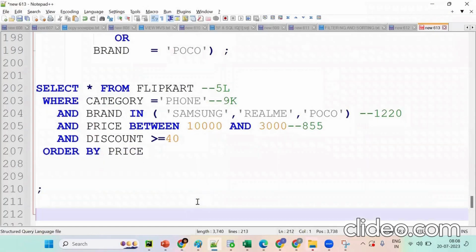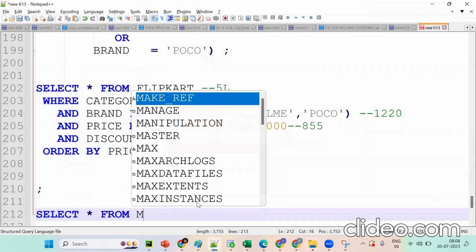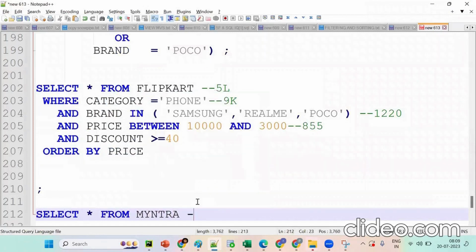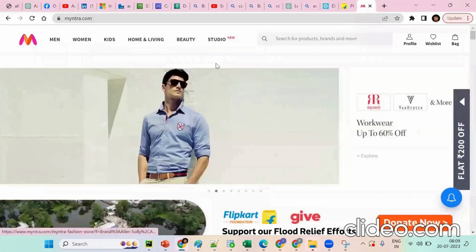In the sense like what? Select star from Myntra. Okay. Suppose when I put Myntra, assume that in real time it will give you multiple results. As of now, understand only. Okay, so it's having 2 lakh records. See, no. Now I want to understand the concept: purchase a shirt. Okay. Tell me, if I want to purchase that, what is the concept?